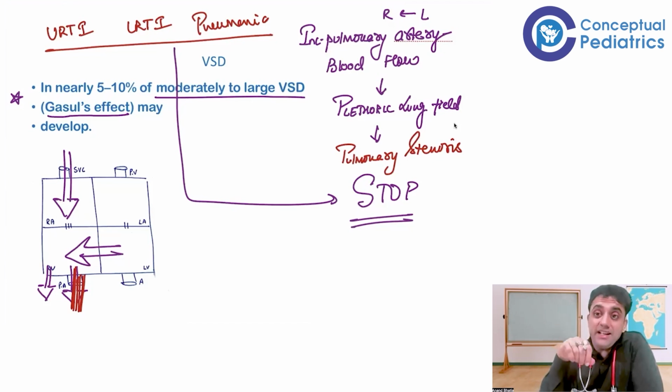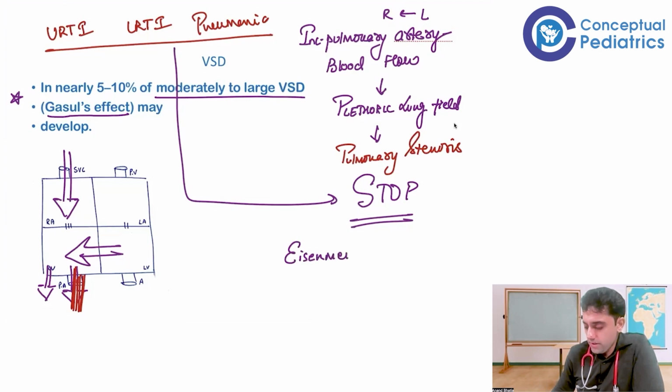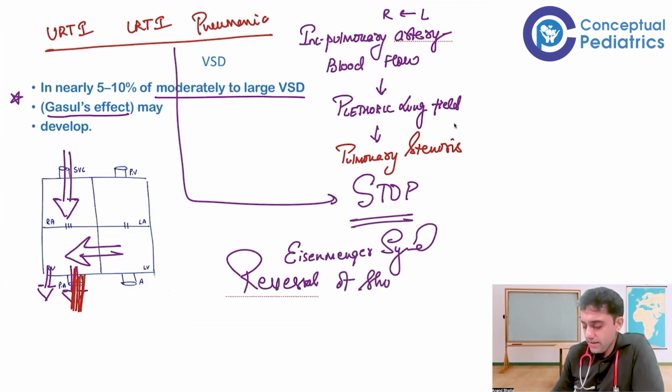But the reality is the child is almost developing Eisenmenger syndrome, which is also known as reversal of shunt. The reality is the child is now coming to a right to left shunt, and may be almost coming to a case of inoperable.